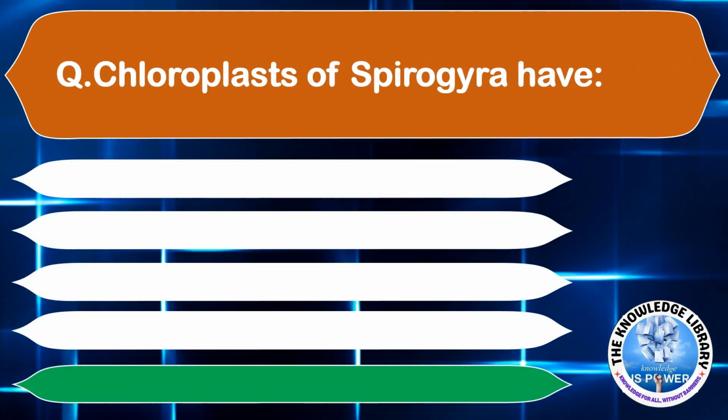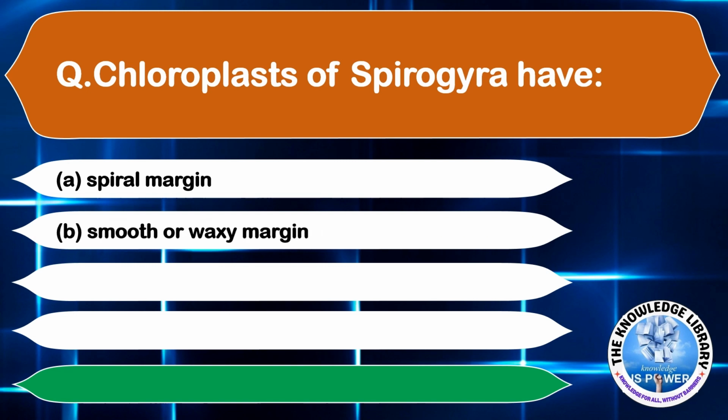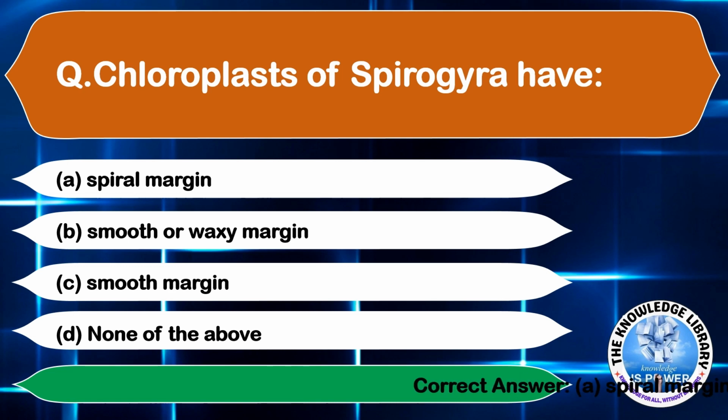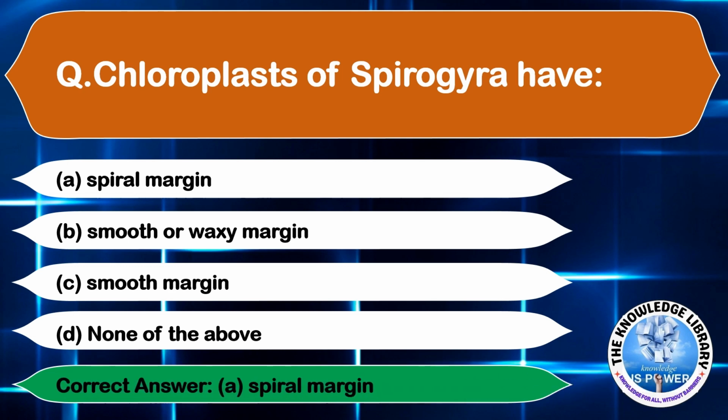Chloroplasts of Spirogyra have option A, spiral margin, option B, smooth or waxy margin, option C, smooth margin, and option D, none of the above. The correct answer is option A, spiral margin. Moving on to the next question.